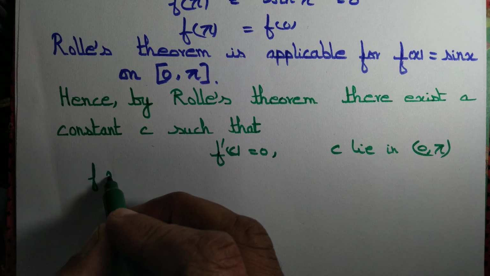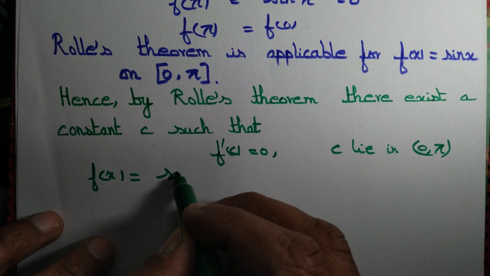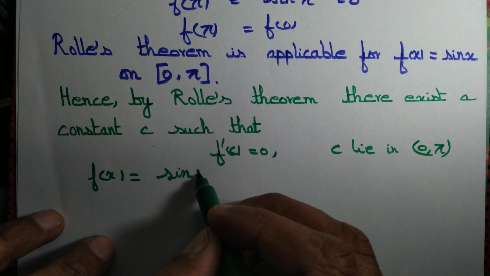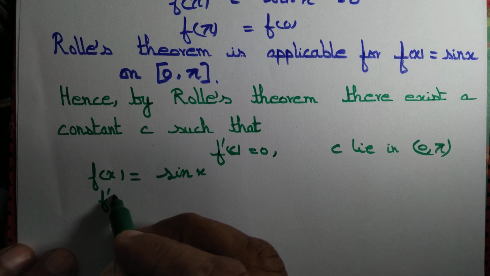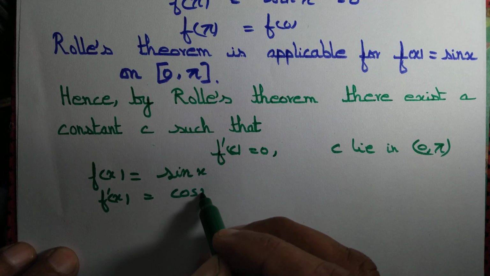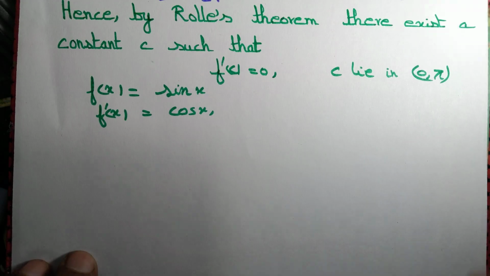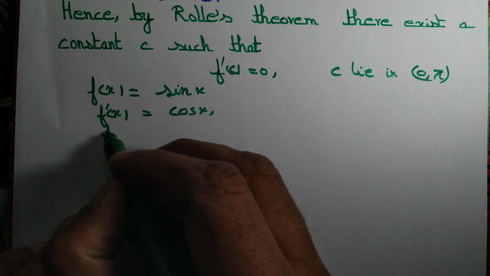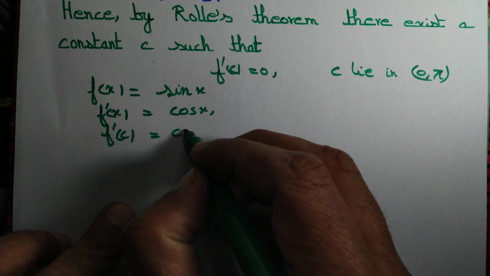Now once again f(x) = sin x. We know that the derivative of sin x is cos x, so f'(x) = cos x. Then what about f'(c)? Of course, we will simply write c in place of x and say that f'(c) = cos c.